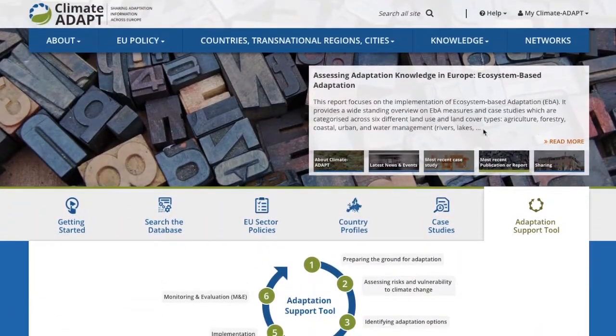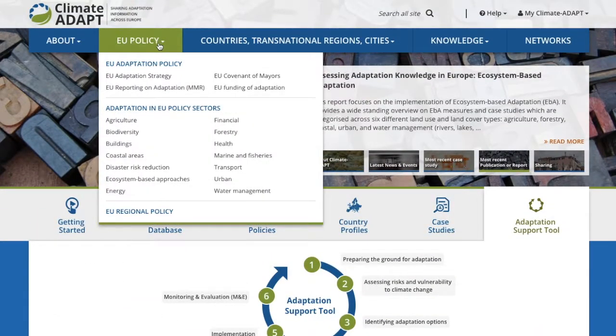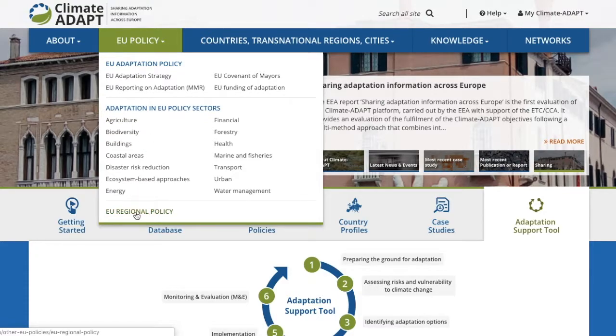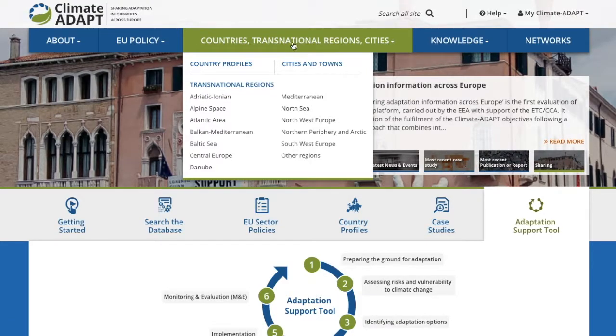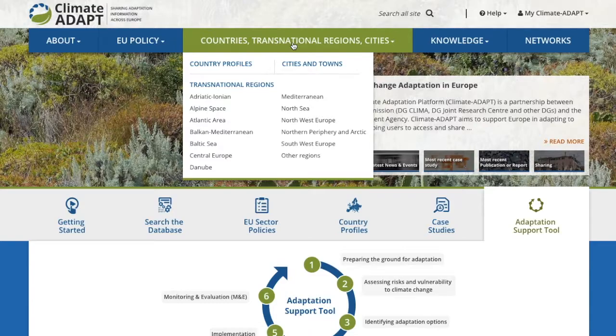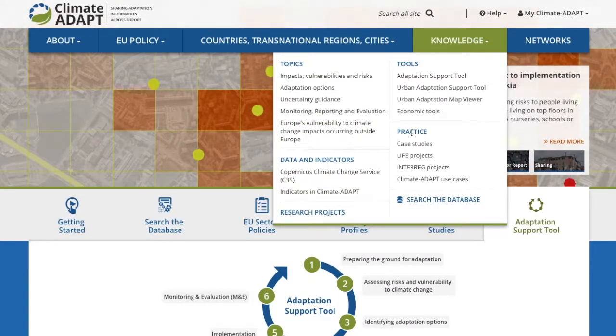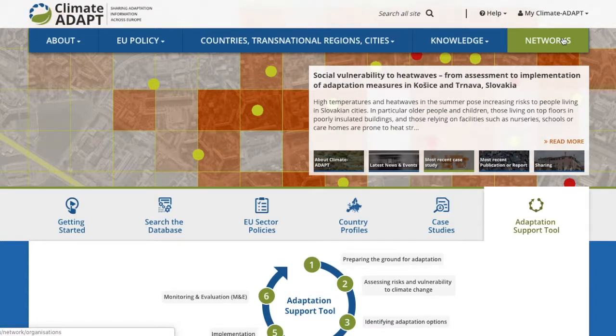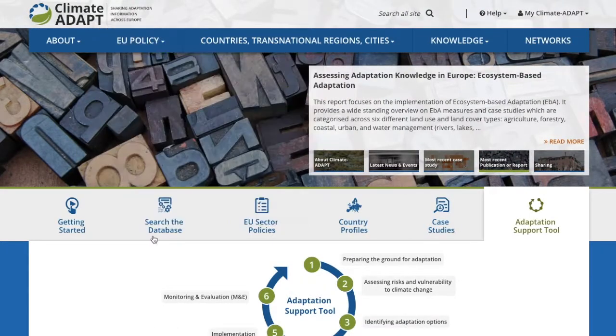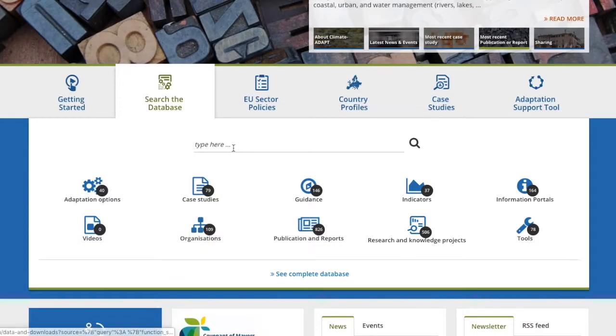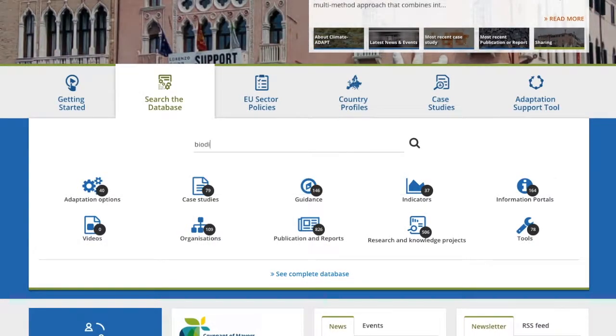Climate Adapt organizes information under the following main entry points: European Union policy, EU sector policies, EU adaptation policy, EU regional policy, countries, transnational regions, cities, transnational regions, country profiles, cities and towns, knowledge, topics, tools, data and indicators, research projects, practice, networks. The platform includes a database that contains quality-checked information that can be easily searched.